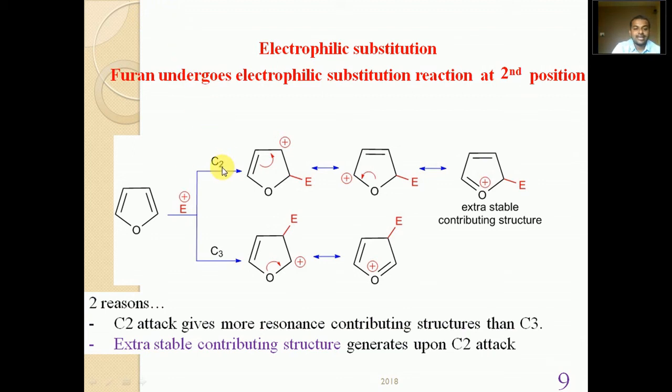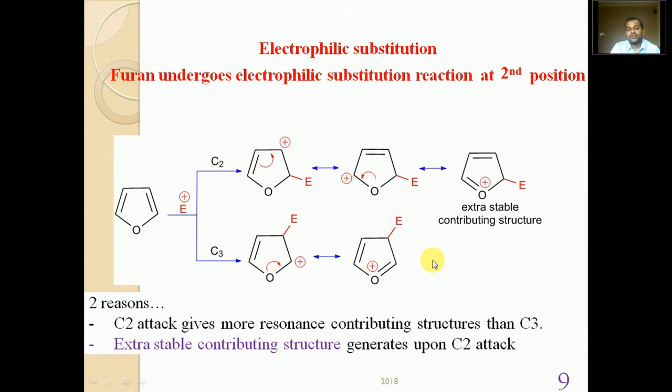Suppose the attack of the electrophile takes place at carbon number 2. Then what will happen? If carbon number 2 is attacked by the electrophile, the carbocation formed is stabilized by these 3 resonating structures. And if the electrophile attacks carbon number 3, the intermediate carbocation is stabilized by these 2 resonating structures.